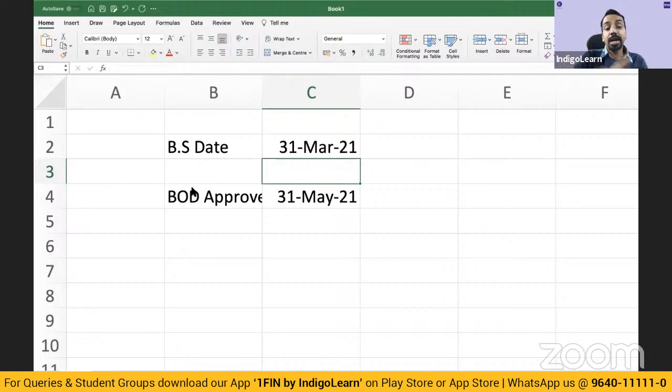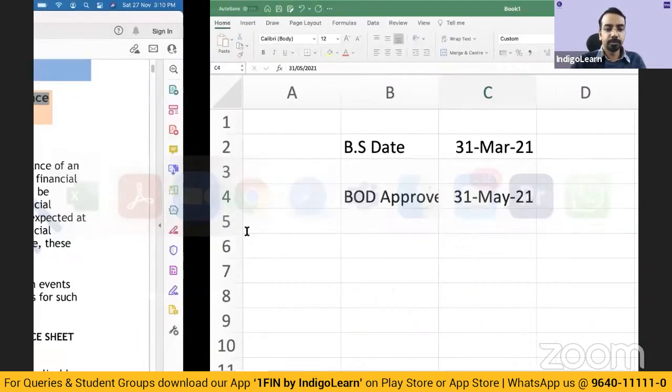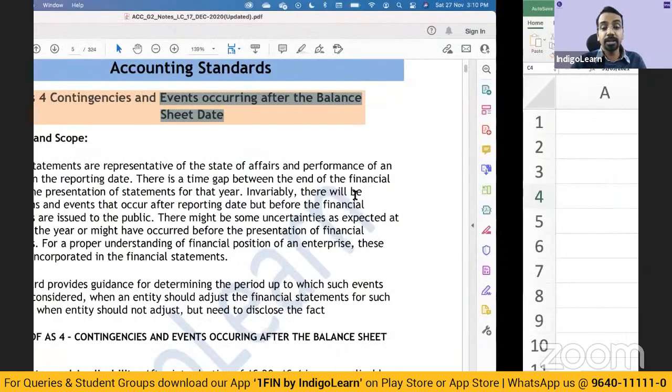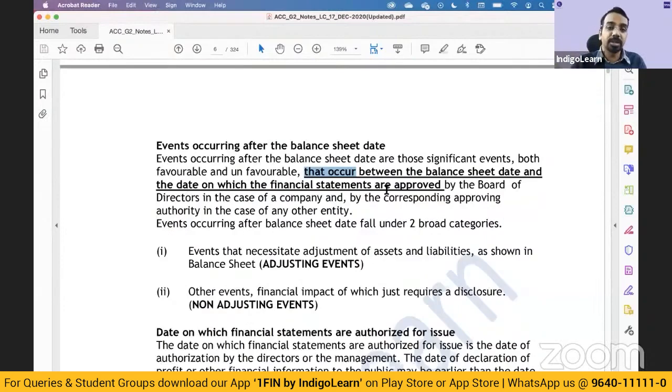Now, as far as your standard on auditing is concerned, there you have to consider events till the audit report. But here, only till the time the statements have been approved by the approving authority, mostly the board of directors in case of companies. So these are the events that occur between the balance sheet date and the date on which the financial statements are approved by the approving authority. It is very important for you to remember this specific definition, because whenever a question is tested from accounting standard 4, you are expected to write this particular definition.